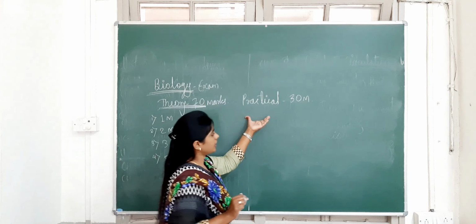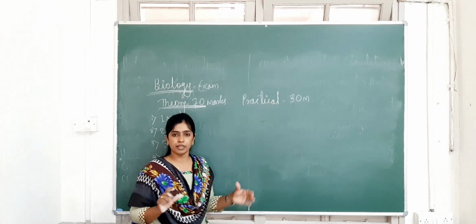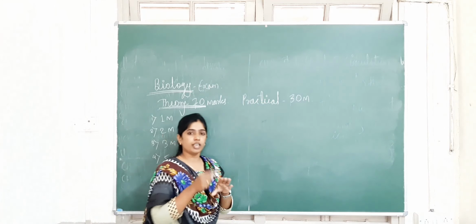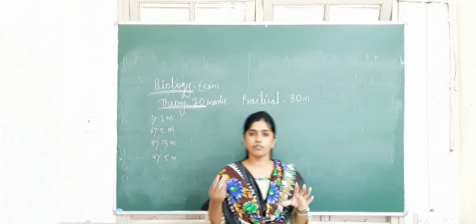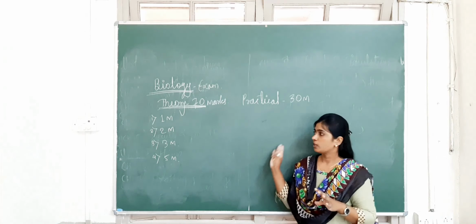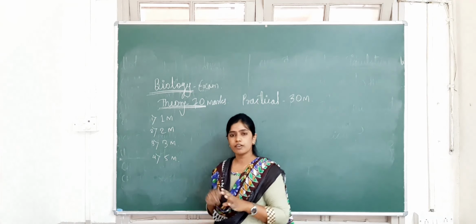The remaining 30 marks are for the practical examination that we conduct in our laboratory. According to the experiment you perform and what you write in the answer sheet, you will get the marks. I thought to tell you this about the examination. I think you have understood.